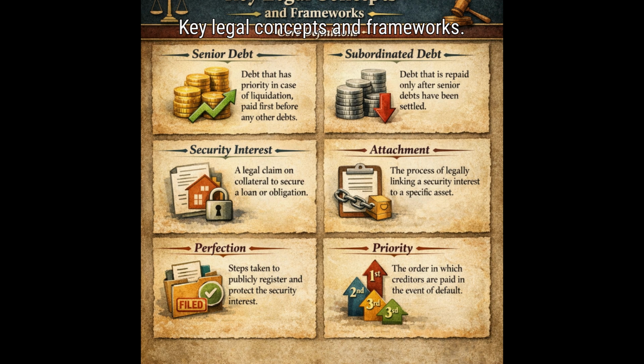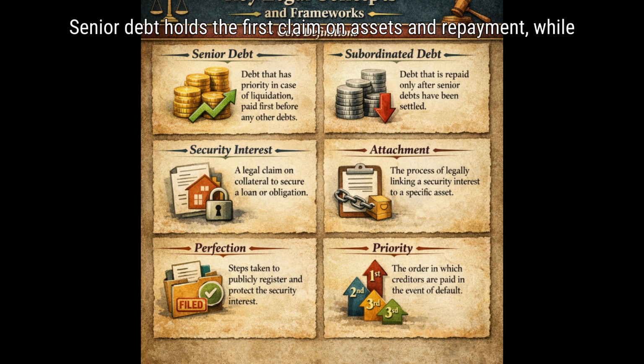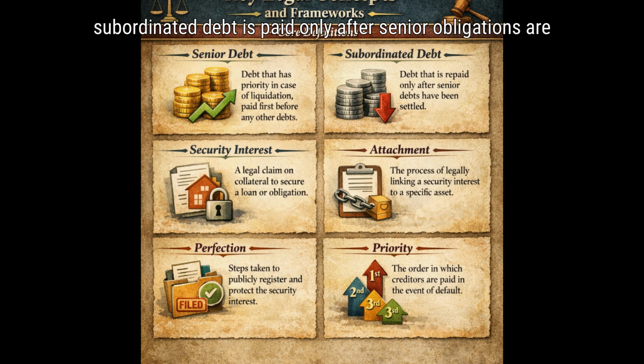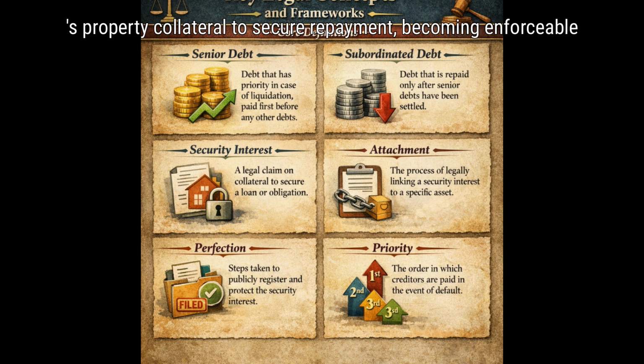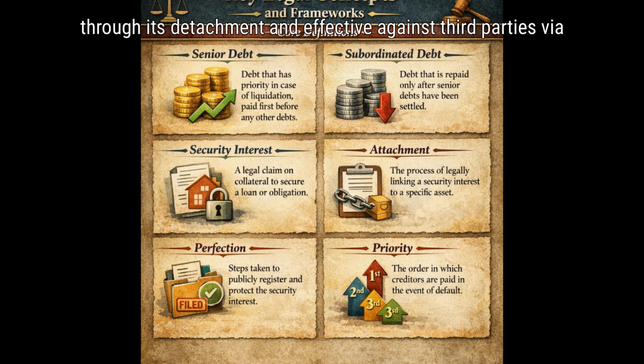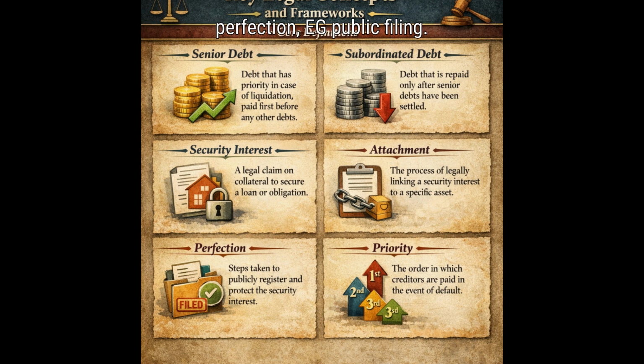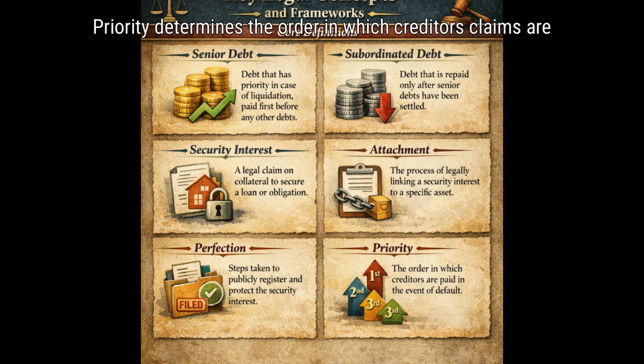Key legal concepts and frameworks. Senior debt holds the first claim on assets and repayment, while subordinated debt is paid only after senior obligations are satisfied. A security interest gives creditors legal rights in a debtor's property, collateral, to secure repayment, becoming enforceable through attachment and effective against third parties via perfection, e.g., public filing. Priority determines the order in which creditors' claims are satisfied from collateral or proceeds.